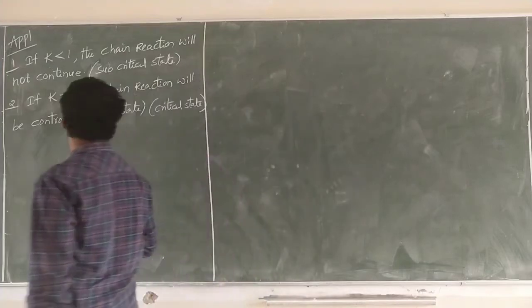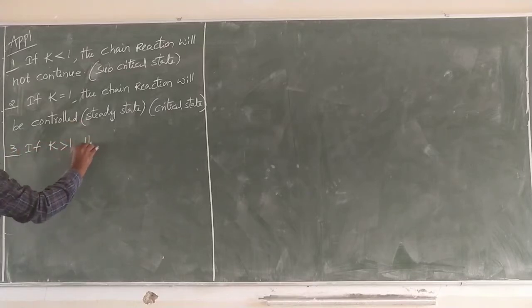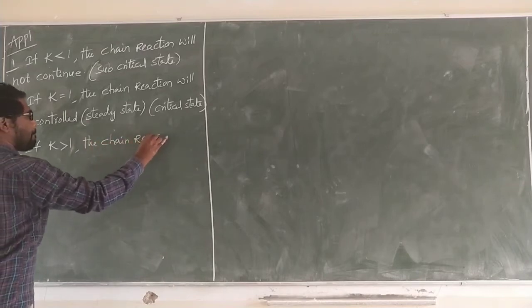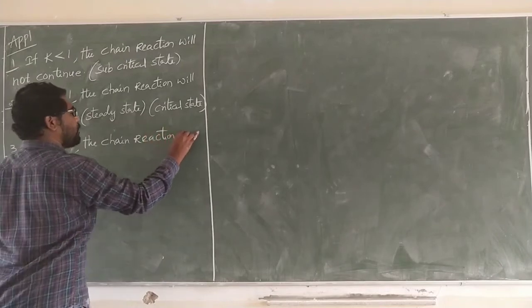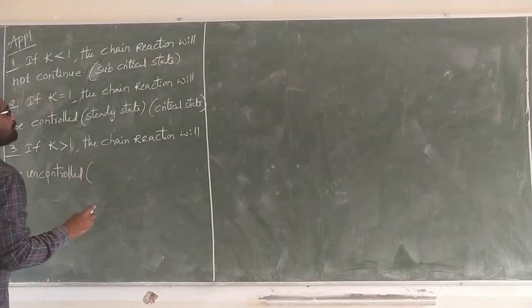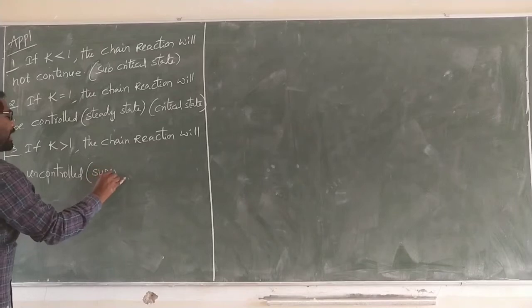Next one. If K is greater than 1, the chain reaction will be uncontrolled. So that is the supercritical state.